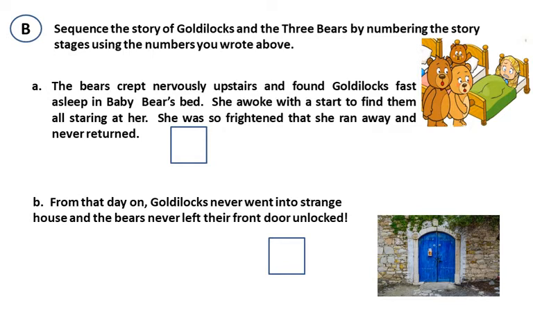You can see 3 bears and Goldilocks sleeping on the little bear's bed. B. From that day on, Goldilocks never went into a strange house and the bears never left their front door unlocked. It is not the beginning of the story, so you have to read the remaining stages to order them.